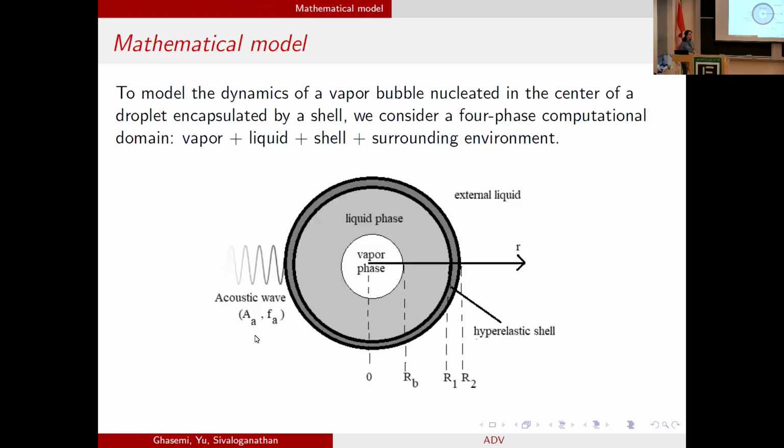For this purpose, we define our computational domain as a four-phase system. It is composed of a bubble with radius RB, which is nucleated in the center of the droplet. These two are encapsulated by a thin shell with R1 and R2 as the inner and outer radius. And this three-phase system is immersed in a liquid phase, water, let's say.